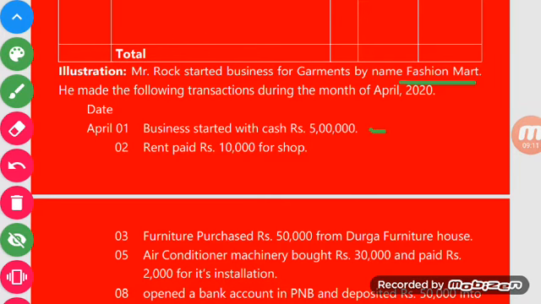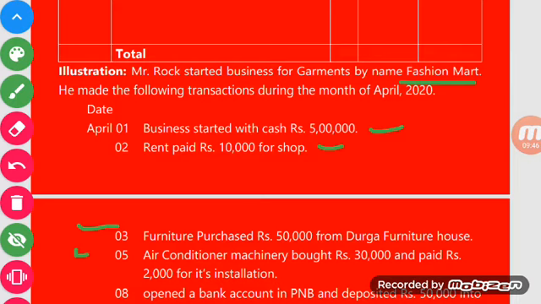The first transaction: business started with cash rupees 5 lakh. The second transaction: rent paid rupees 10,000 for the shop. Third transaction: furniture purchased rupees 50,000 from Durga Furniture House. Fifth transaction: air conditioner machine bought for rupees 30,000 and paid rupees 2,000 for its installation.